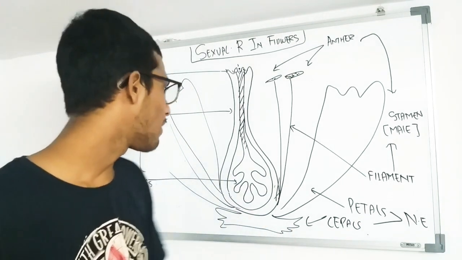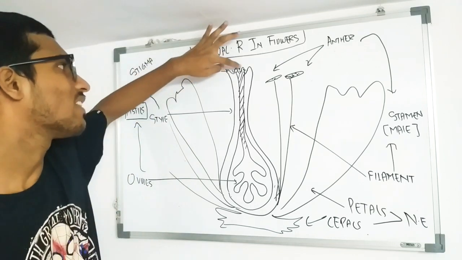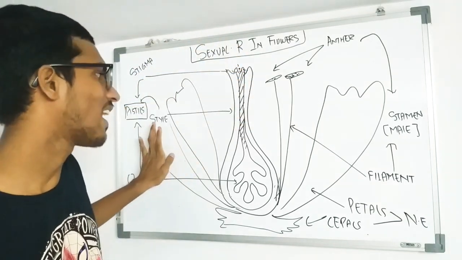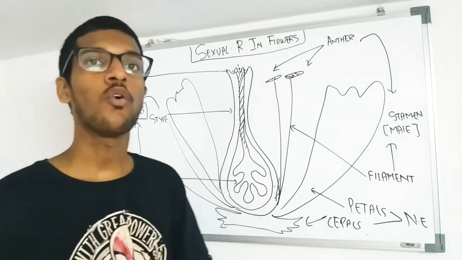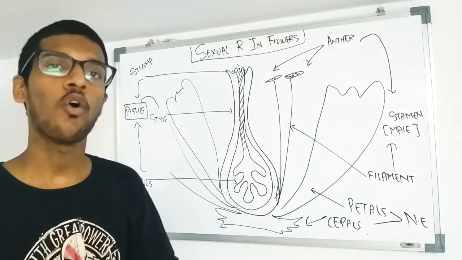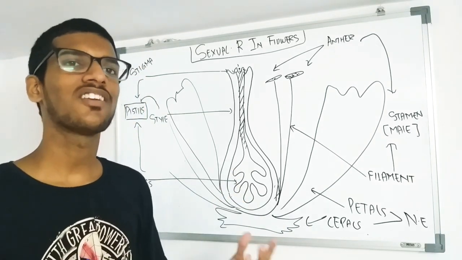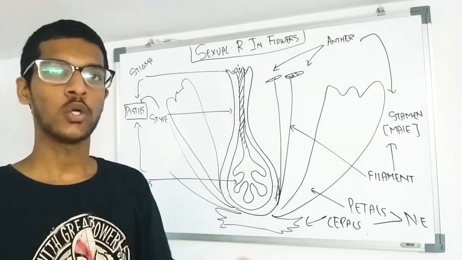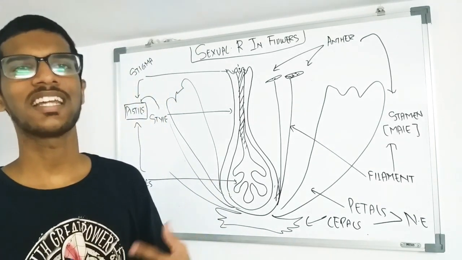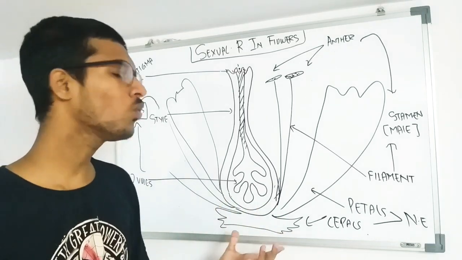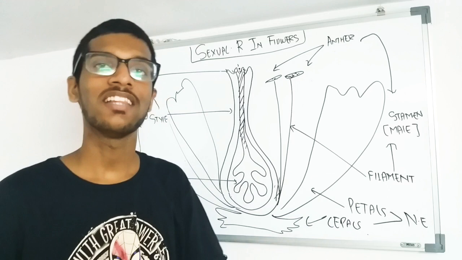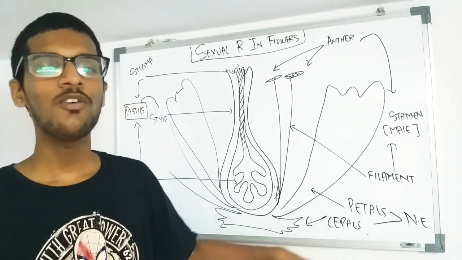Here, as the pollen gets stuck on the stigma, it gets passed on to the style, and at last it reaches the ovule, where it fuses with the female gamete which is present in the ovule. Now these ovules, after fertilization, grow and mature to form a seed, or you can say it forms a zygote, which is nothing but the fusion of the male and the female gametes. For now, this much.